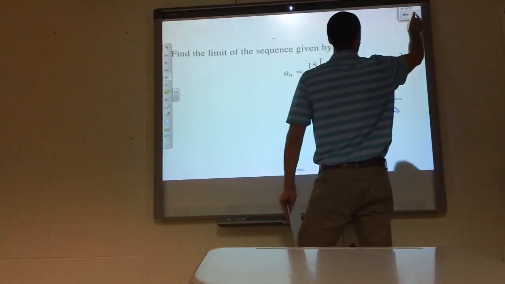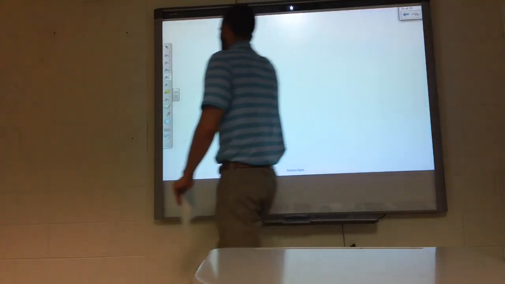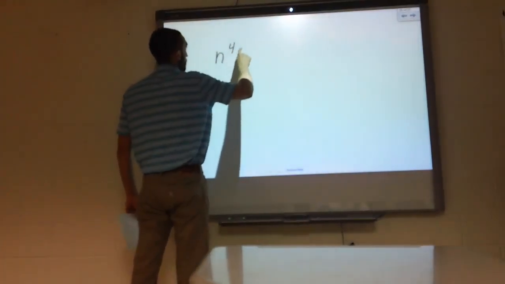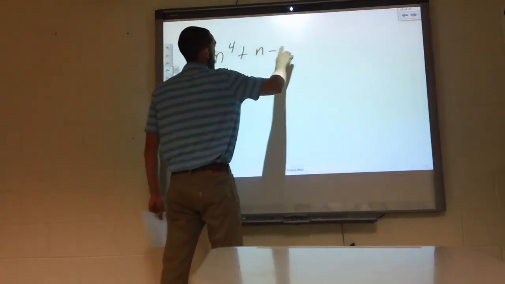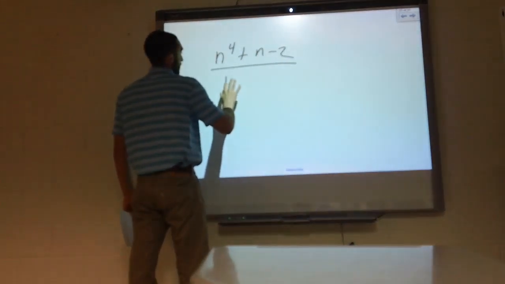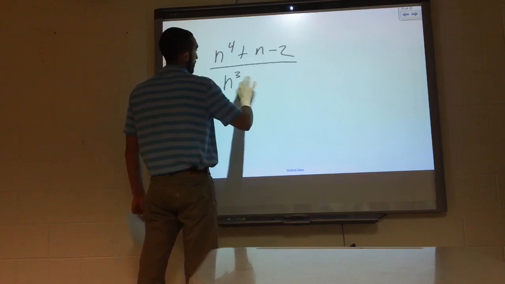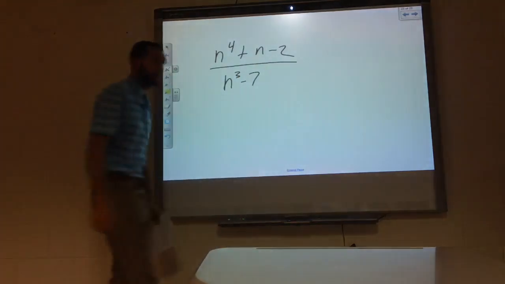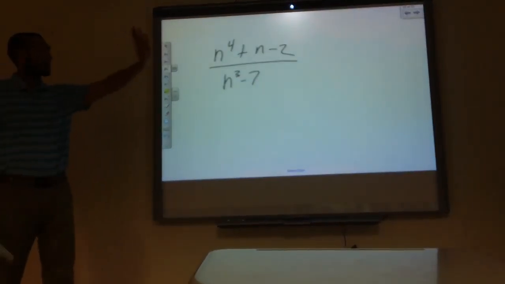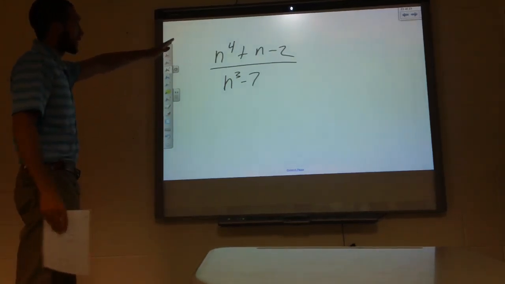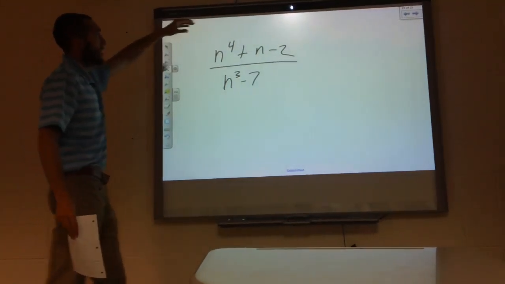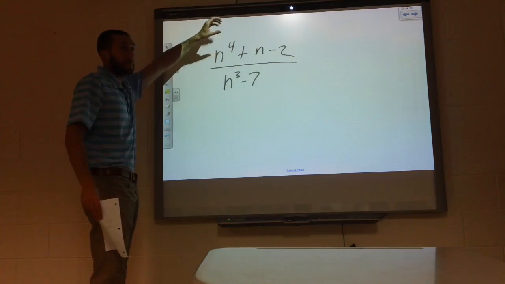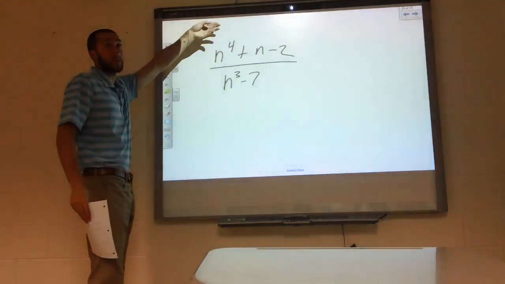I did want to do one more, something they may not have addressed. Let's say we had n to the 4th plus n minus 2 over n to the 3rd minus 7. If I just looked at the largest degree of my variables, I'm going to have the larger degree on the top, smaller degree on the bottom. We didn't have an example of this yet.